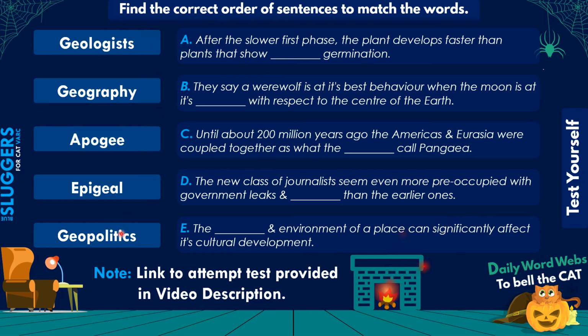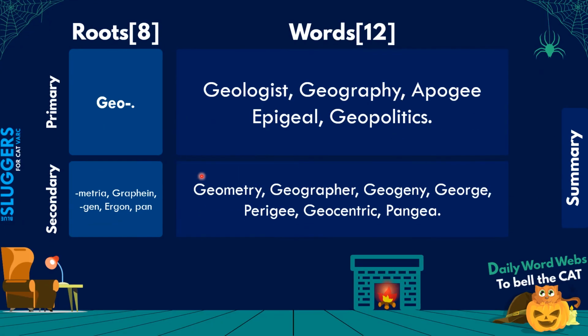The words are fixed on the left side. You can also attempt this test via a Google form, the link to which has been provided in the description. So guys, here's the summary of the roots and words that we studied on a primary and secondary basis. You can pause the video if you want and try to recall the meaning of these roots and the words that we discussed in the session today.